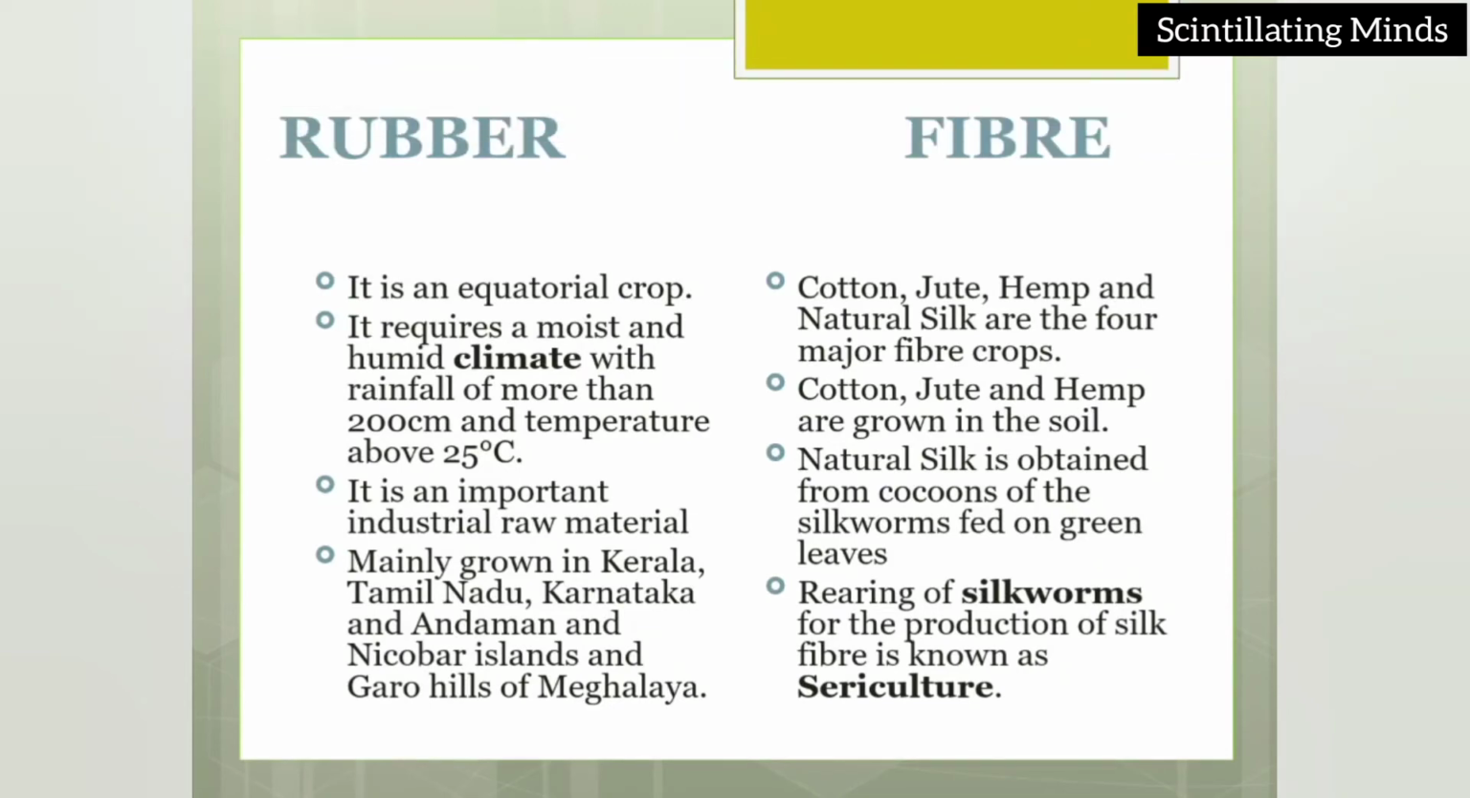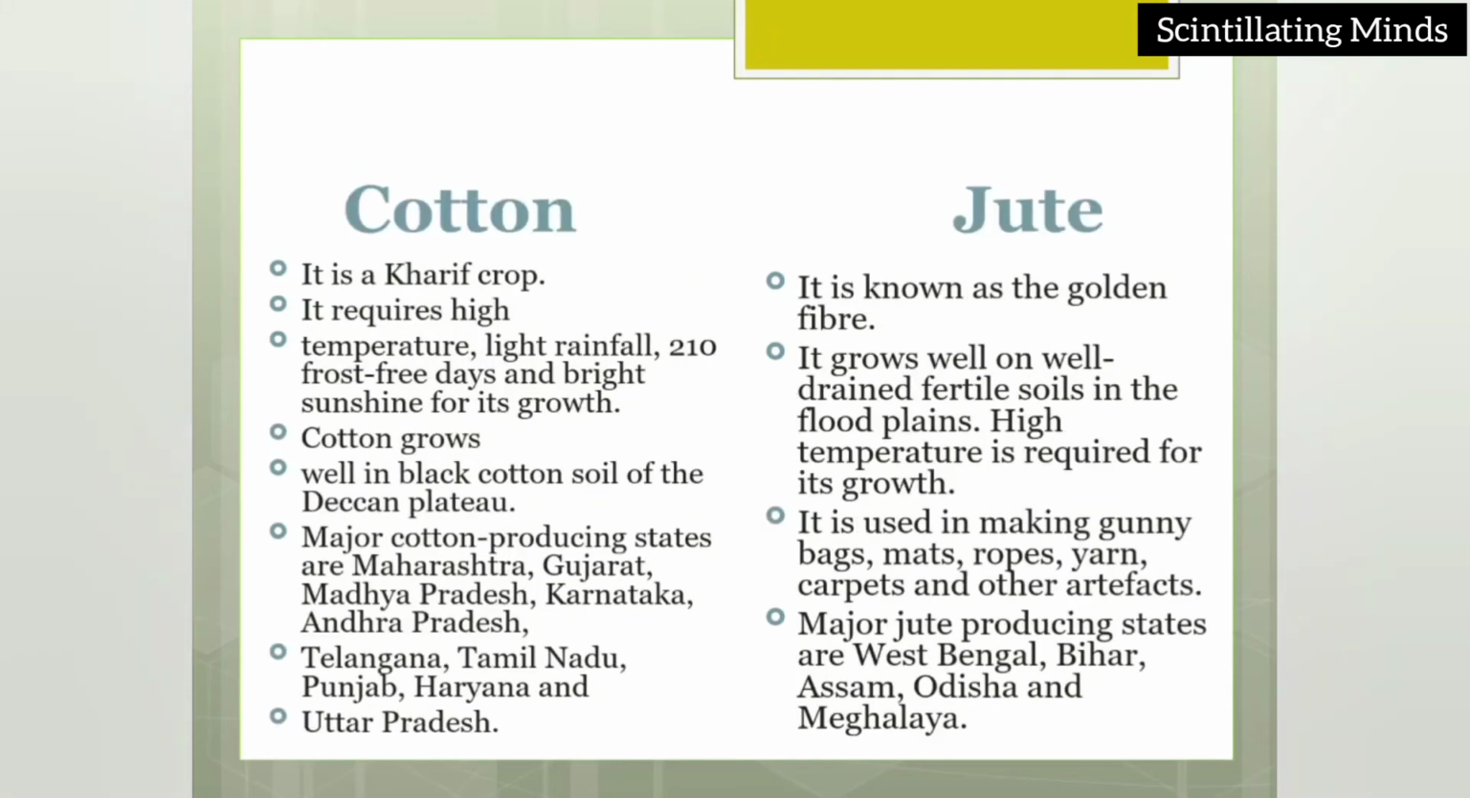Now we should talk about fiber crop. Fiber crop means we are going to talk about cotton, jute. Now see, cotton, jute, hemp and natural silk are the four major fiber crops. Cotton, jute and hemp are grown in the soil. Natural silk is obtained from cocoons of the silkworm fed on green leaf. You all know how silkworms are reared for the production of silk. That process is termed as sericulture and the silk sarees are very costly, no doubt.